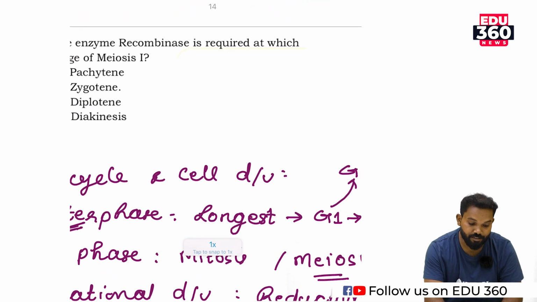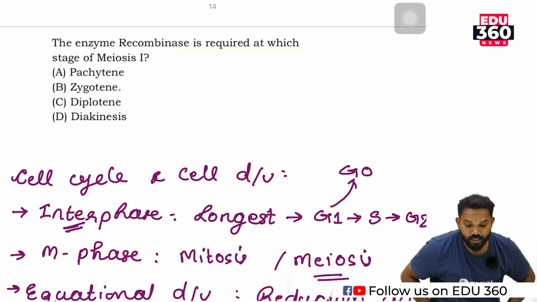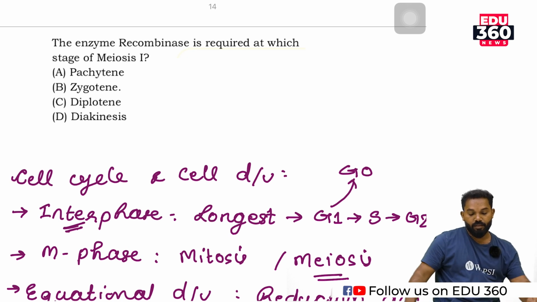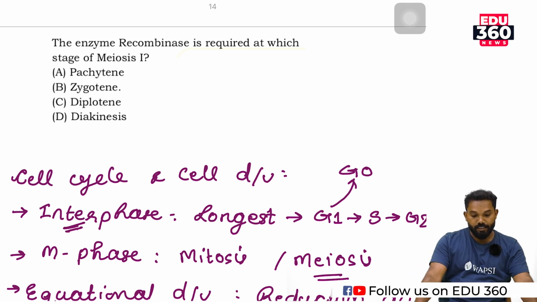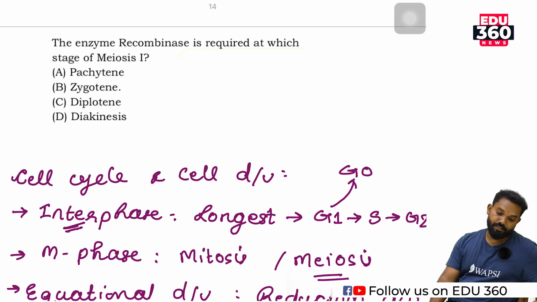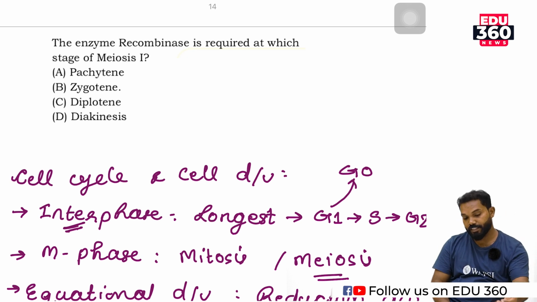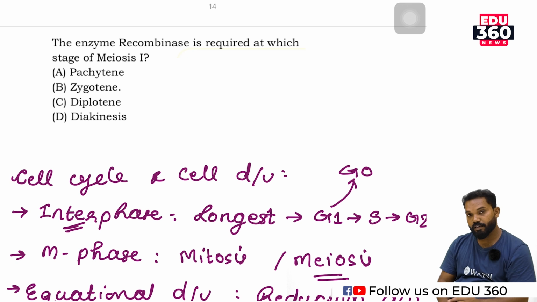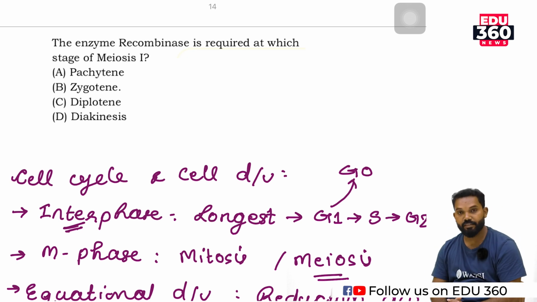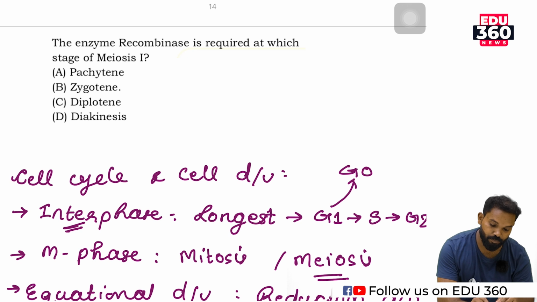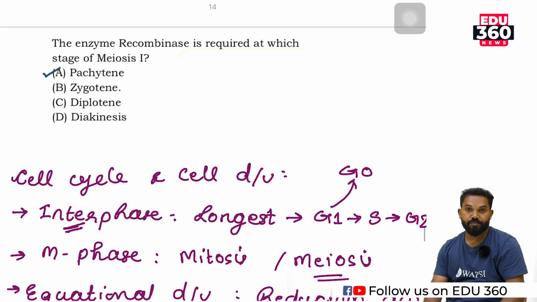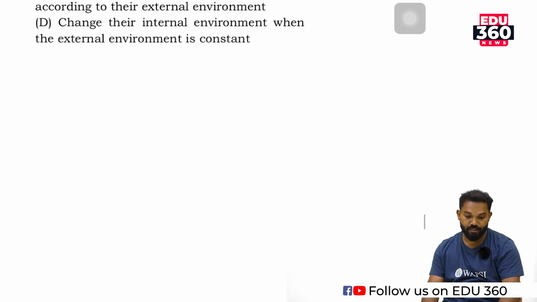But the question is, the enzyme recombinase is required at which stage of meiosis 1? Options are pachytene, zygotene, diplotene and diakinesis. Pachytene is a stage where the recombinase enzymes are formed. In zygotene, synapsis occurs. In diplotene, X-shaped chiasma formation takes place. In diakinesis, terminalization of chiasma. So the answer is pachytene. Okay, then move to the next question.